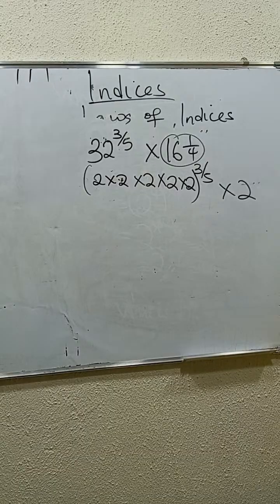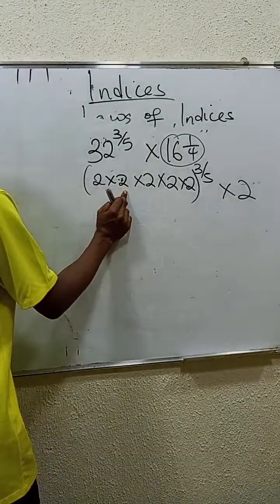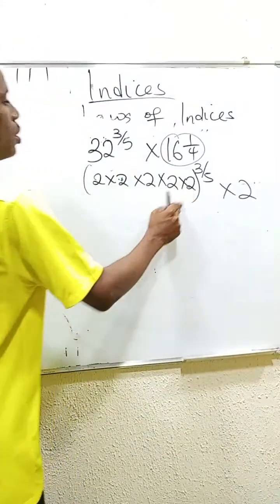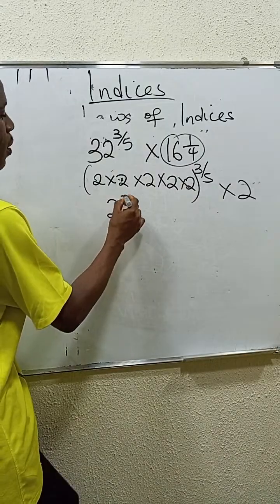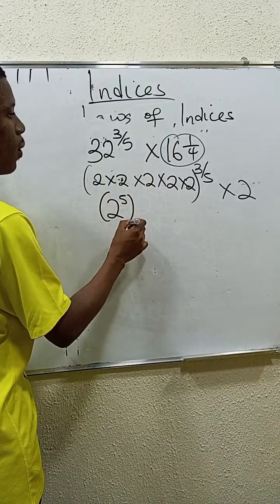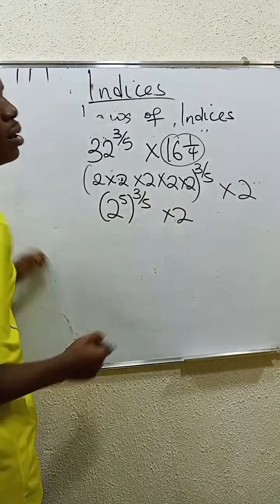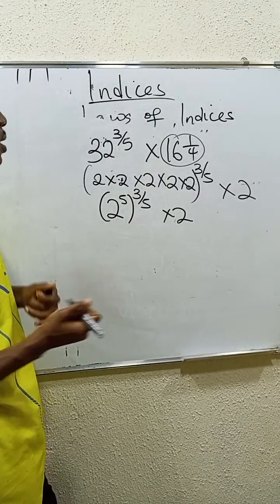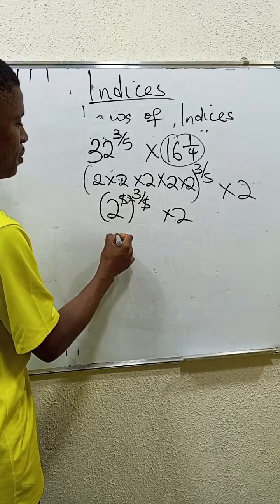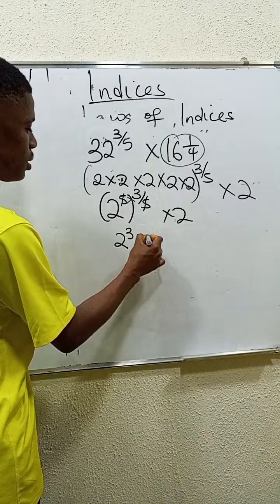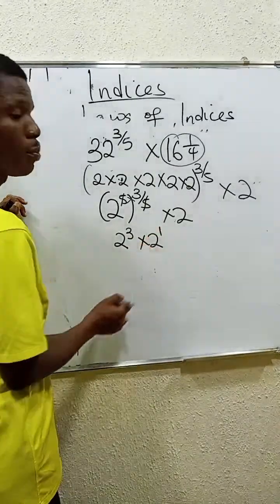Then we already got that to be 2. So what do you see? 2 times 2 times 2 times 2 times 2. We have it as 2 power 5. That means 2 power 5, and the already existing power is 3/5, right? Then times 2. Do you see that now? So you can simply multiply out. 5 will cancel out 5. You have 2 power 3 times 2. This 2 is just like 2 power 1.